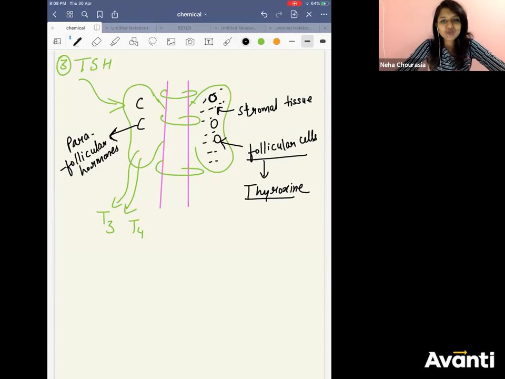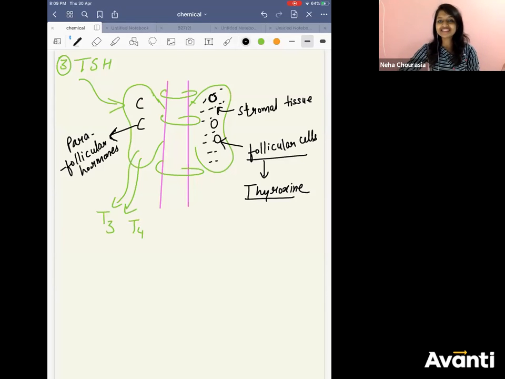Now coming to this, you have the thyroid gland. Is it more in a boy or a female? Girl, right? So this is the point where in girls this gland is more.